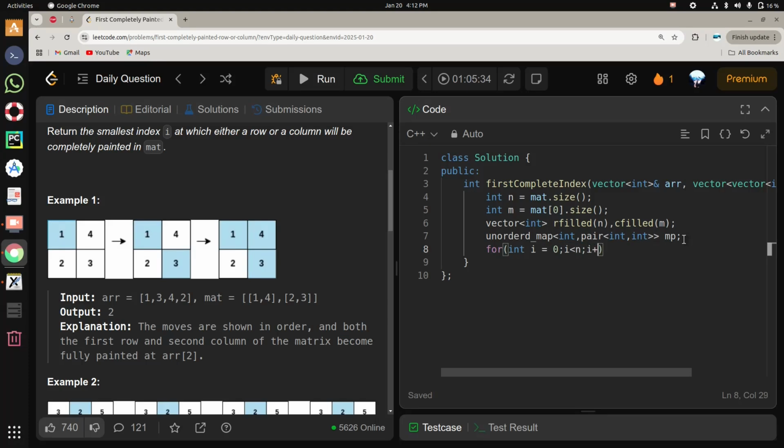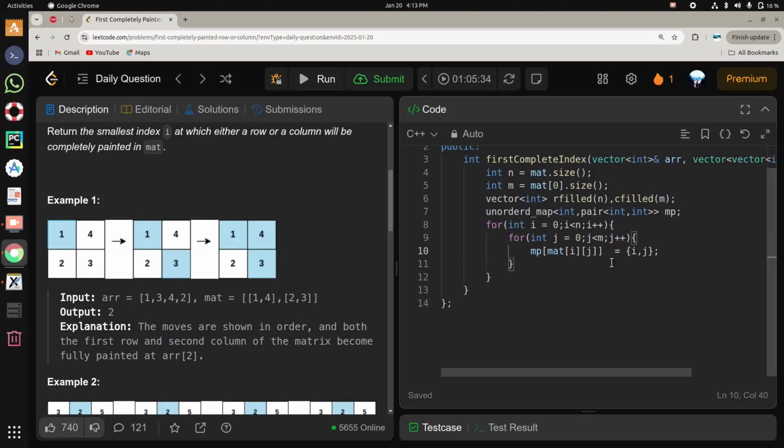For int i = 0, i less than n, i plus plus, for int j = 0, j less than m, j plus plus, mp of the value, that is mat[i][j], will be equal to the position, that is i comma j. So that's how we will fill the map. Now let's paint the matrix.